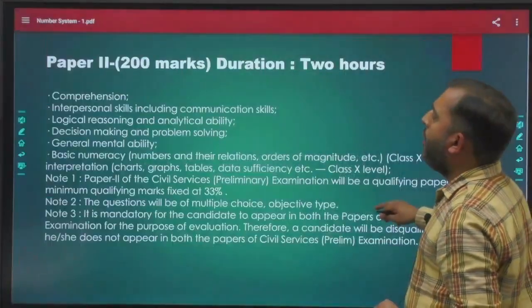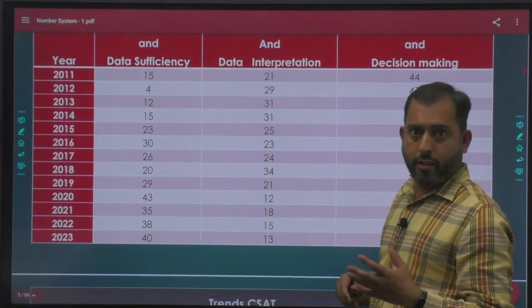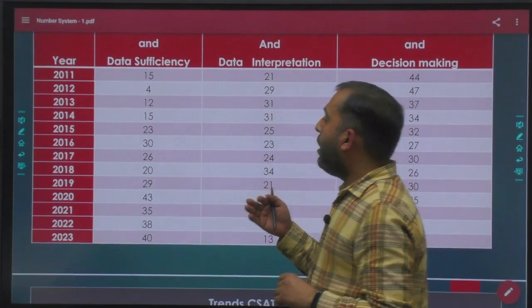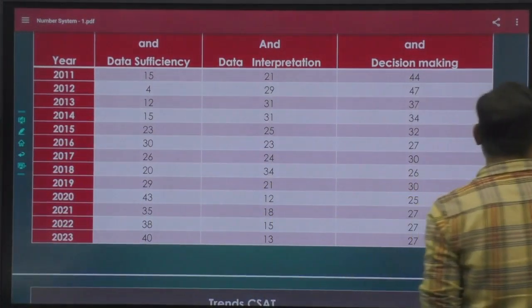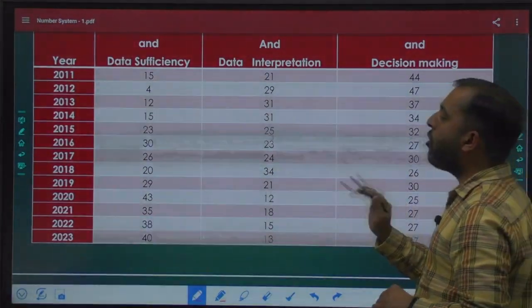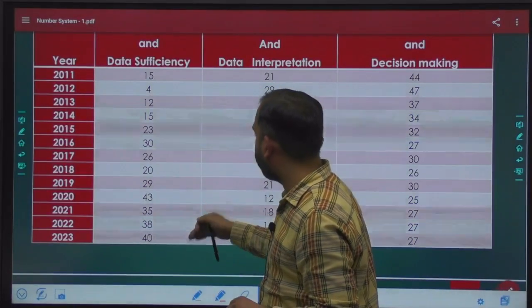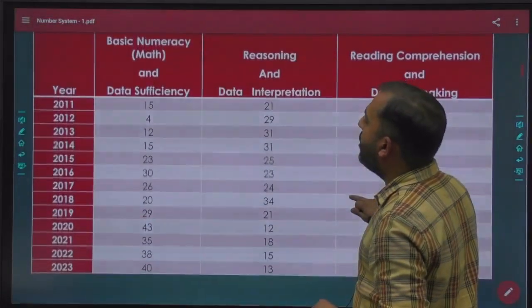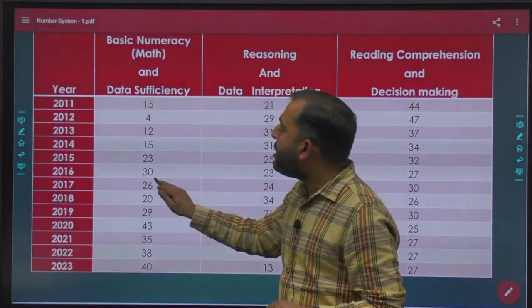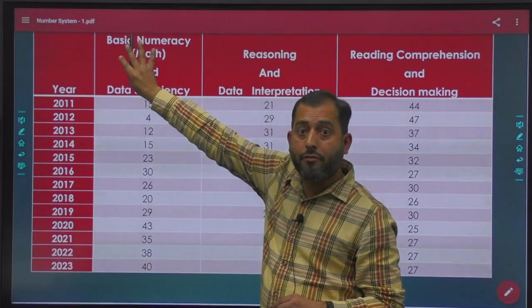Talking about the pattern and the trends, from 2017 onwards, if you look at this data table carefully, please pay attention to the questions that are appearing from this particular part of CSAT.